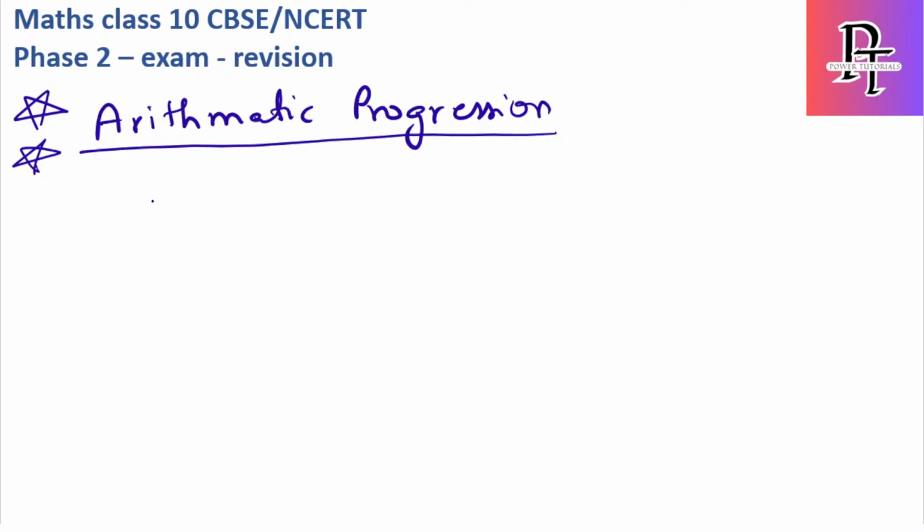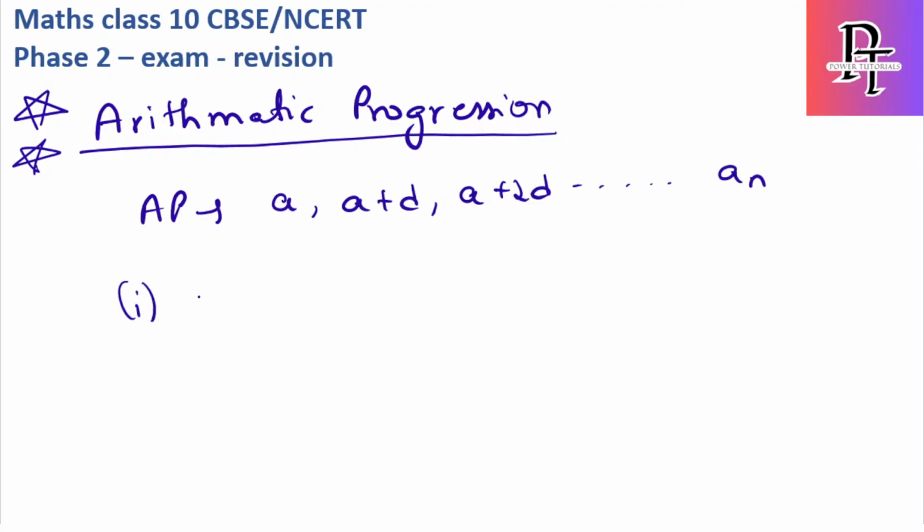Okay, so what are the main topics? Any AP, which is arithmetic progression, has terms like a, a plus d, a plus 2d, and so on till a_n, which is the nth term. So how to find the nth term if the value is provided? First I will write the first formula, which is common difference. Any 2 consecutive terms' difference, like t of n plus 1 minus t of n, is nothing but the common difference.